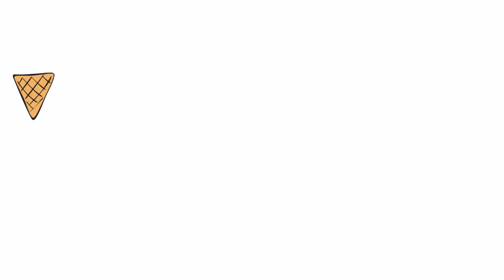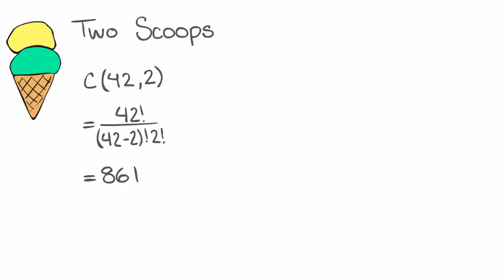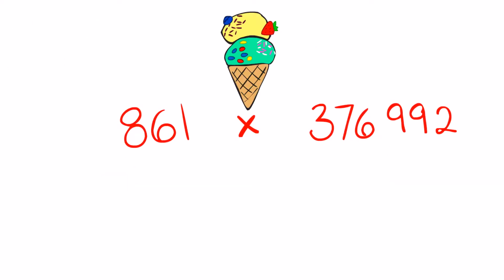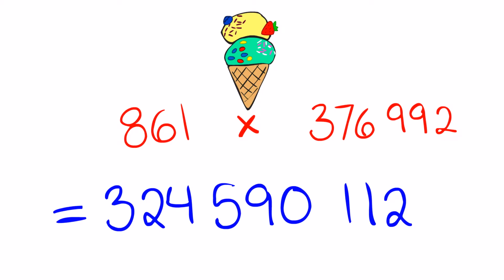If you want an ice cream cone with 2 scoops, there are 861 different combinations of flavors. If you wanted 5 mix-ins on that ice cream, then there are 376,992 possible combinations of mix-ins. Then you multiply each of the following to get 2 scoops and 5 mix-ins, and there you get it. 324,590,112 possible combinations of those variables.